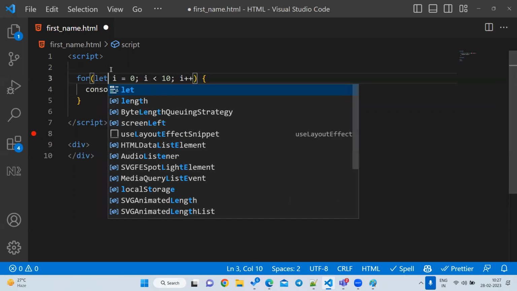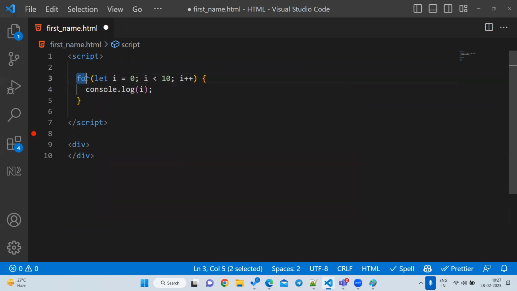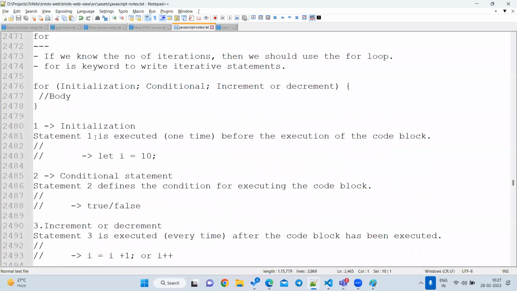First, in this for loop, for is a keyword. Let us understand in our way. After the for keyword, I will mainly divide it into four parts. The first one is initialization, the second is the conditional statement, the third is increment or decrement, and the fourth is the body. Tell me how many parts there are?